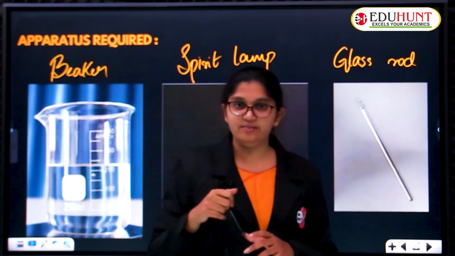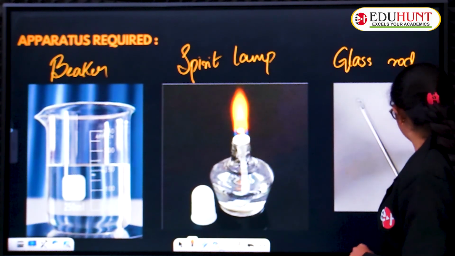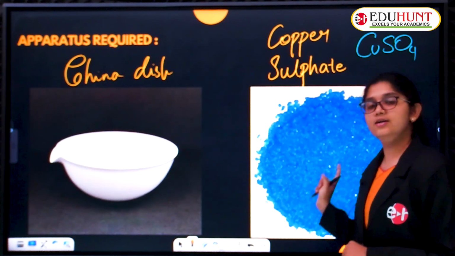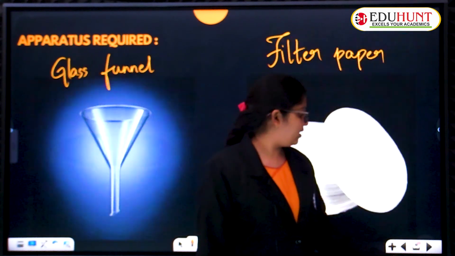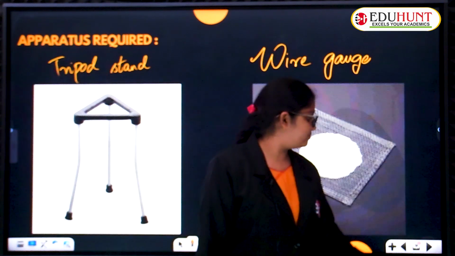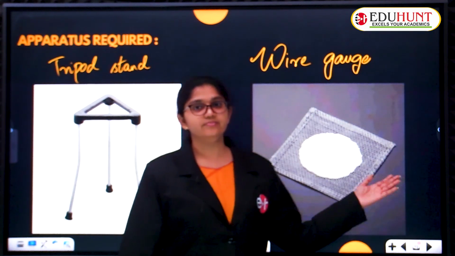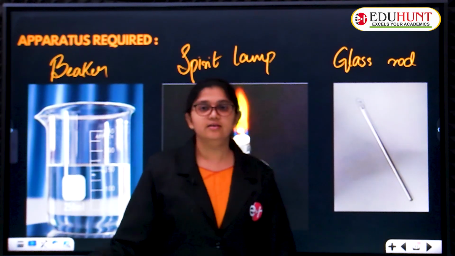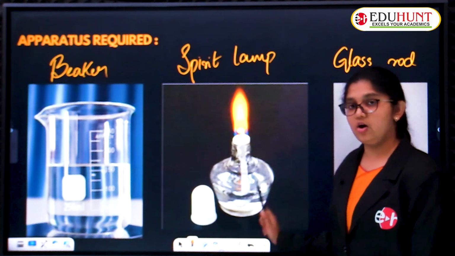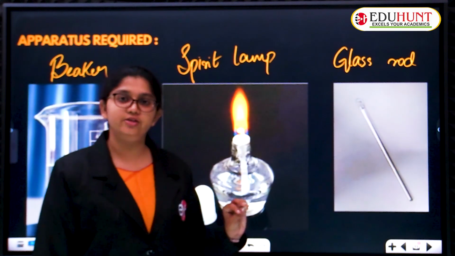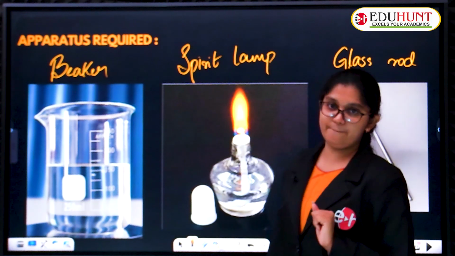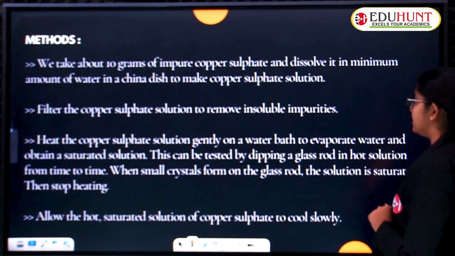Yes, for stirring. Okay. So these are all the apparatus, children. We'll just check one by one once again. China dish, copper sulphate. Next, glass funnel, filter paper, tripod stand, wire gauze, beaker, spirit lamp and glass rod. So these are the apparatus mainly required for the particular process of separation of pure copper sulphate from its impure sample. So we'll see what the process involved here.